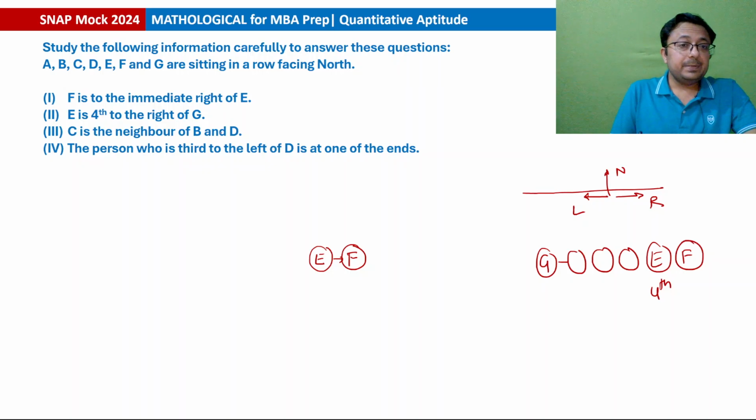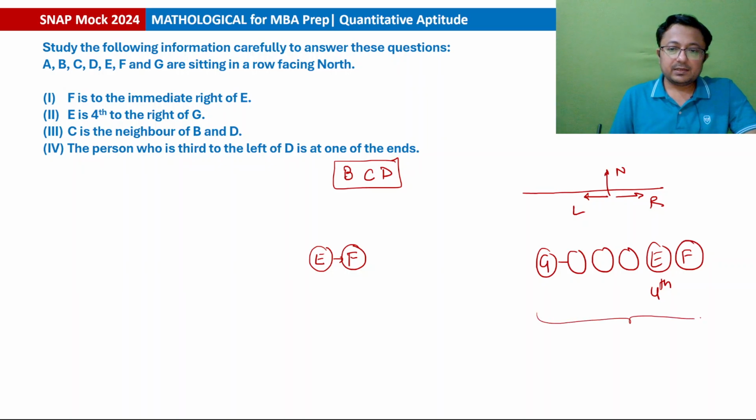Okay, fourth to the right is E. C is neighbor of B and D. So if C is neighbor of B and D, that implies C must be in the middle of B and D. Only then is it possible that C is the neighbor of B and D. And since there are a total of 7 persons and we already have the structure for 6 persons, these three cannot come outside, so they will come somewhere in the middle, and in the middle 3 places are vacant. So definitely C will be in the middle. We do not know whether B will be here and D here, or D here and B here. 2 cases are possible.